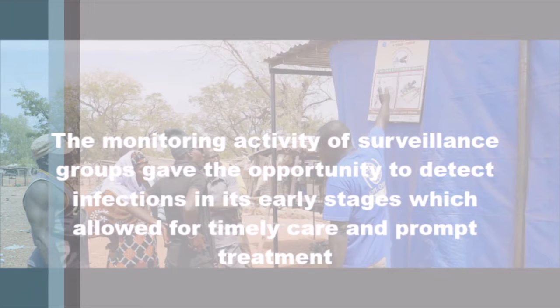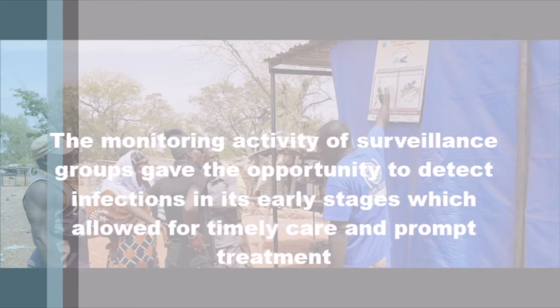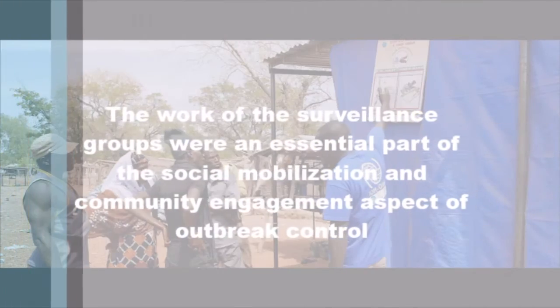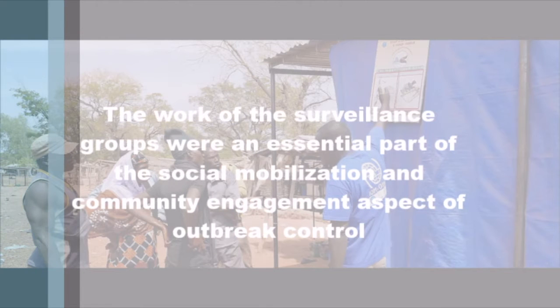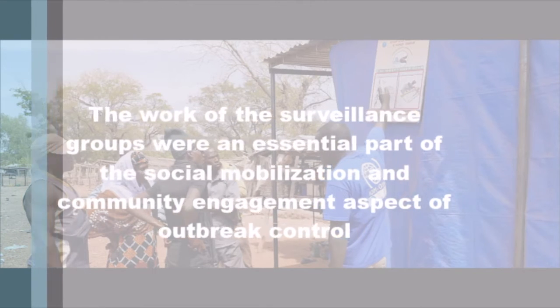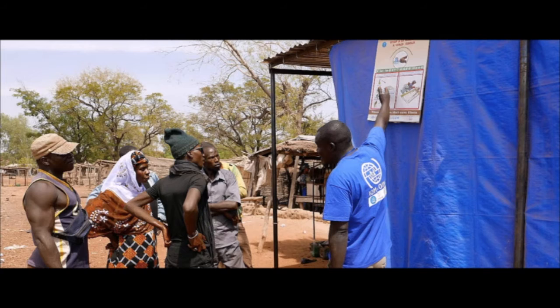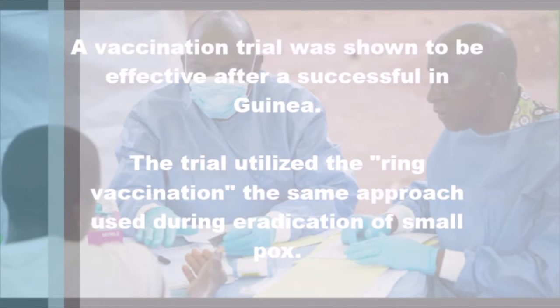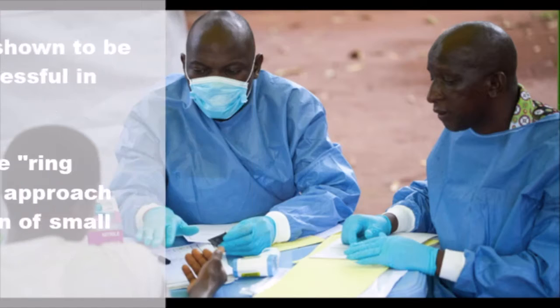The monitoring activity of surveillance teams gave the opportunity to detect infections in their early stages, which allowed for timely care and prompt treatment. The work of these surveillance groups was an essential part of the social mobilization and community engagement aspect of outbreak control. As for the specific protection component, a vaccination was shown effective after a successful trial in Guinea. The trial utilized the ring vaccination approach, the same one used during the eradication of smallpox.